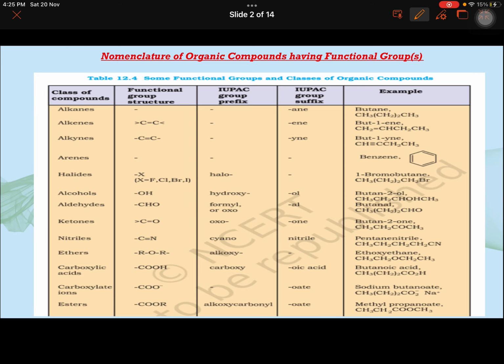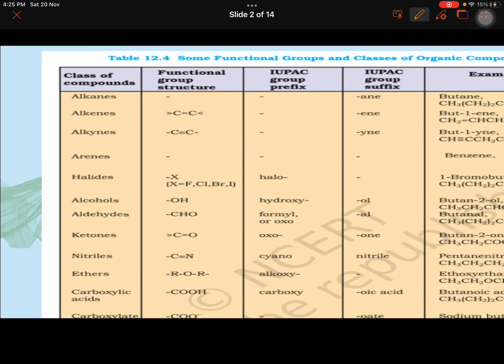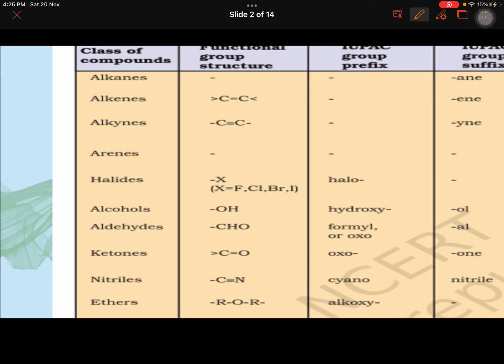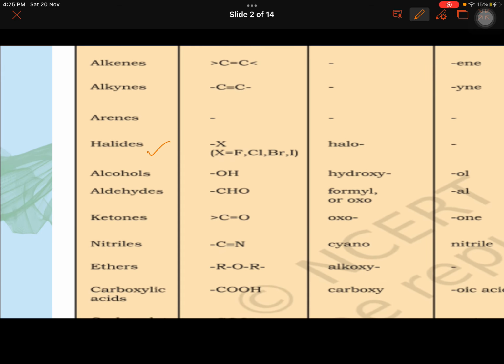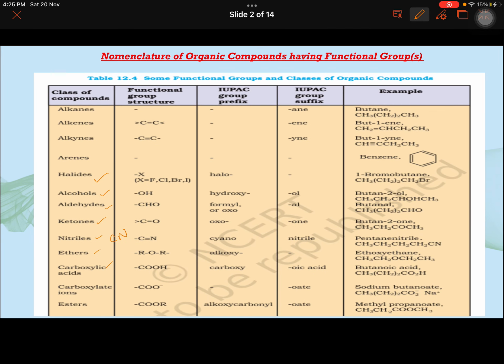Now first of all, what are functional groups? You must have read about halides, must have heard about them. Alcohols, phenols, ketones, nitriles, which is cyanide, ethers, carboxylic acid. So all are functional groups.